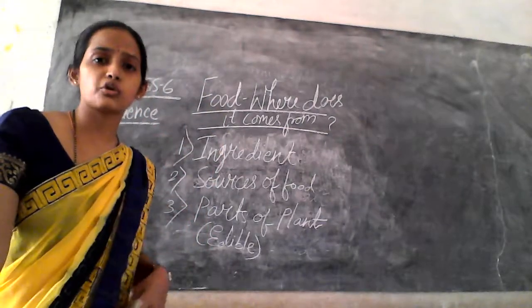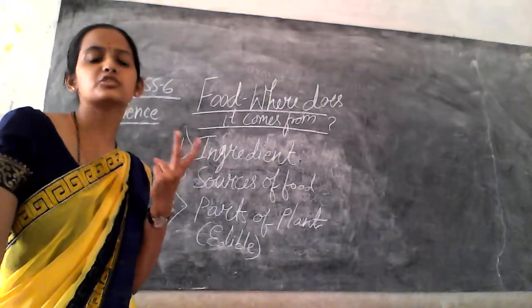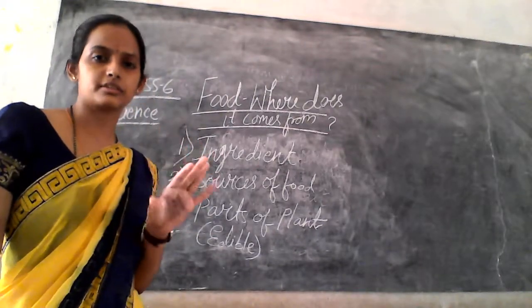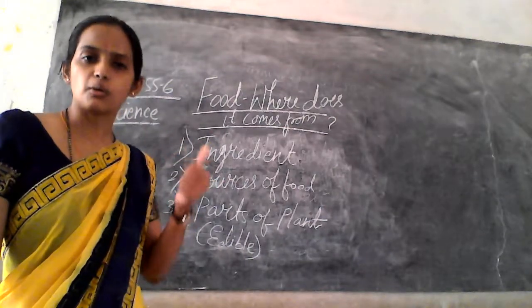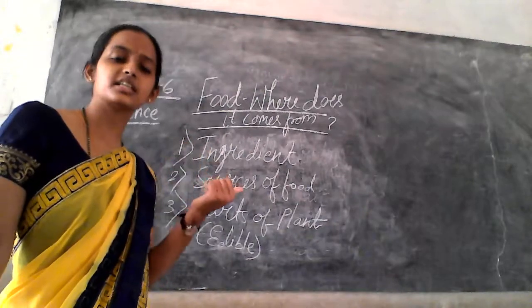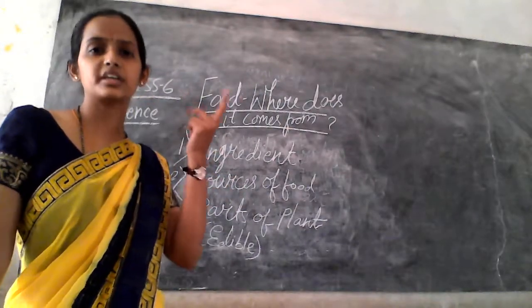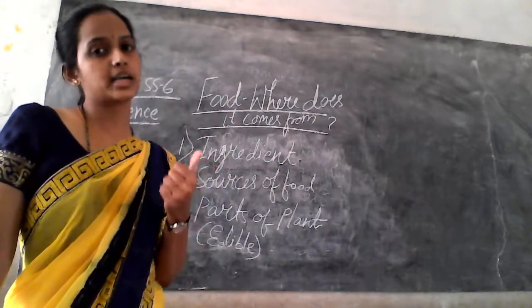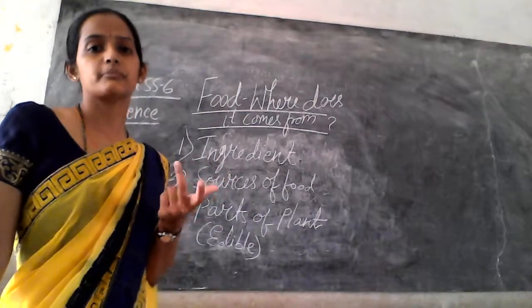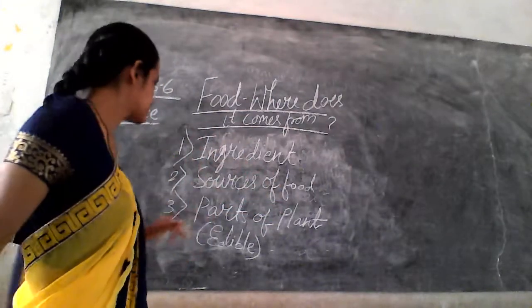Now, sources of food. So two main sources of food are there, right? Which are those? Plants and animals. From the plants we get the vegetarian material, that is fruits, vegetables and different kinds of seeds, right? And what about the animals? We get meat, milk, egg. So the non-veg part is from the animals.